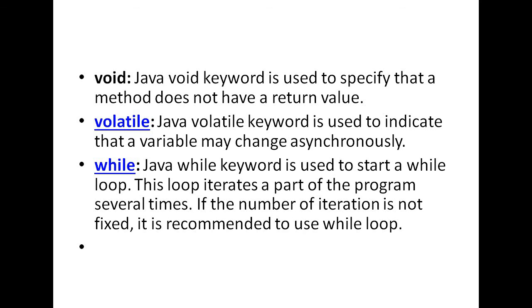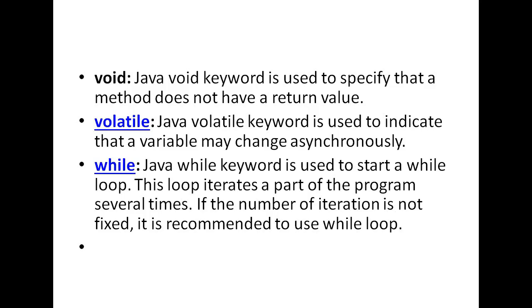This is a very common keyword that is known as the void keyword. Whenever the method does not return anything, the return type must be void. Next one is volatile. It is used generally to indicate a variable may change asynchronously. Then while is generally used in looping statements. A very familiar keyword. And this is all about all the keywords present in Java. Okay, thank you.